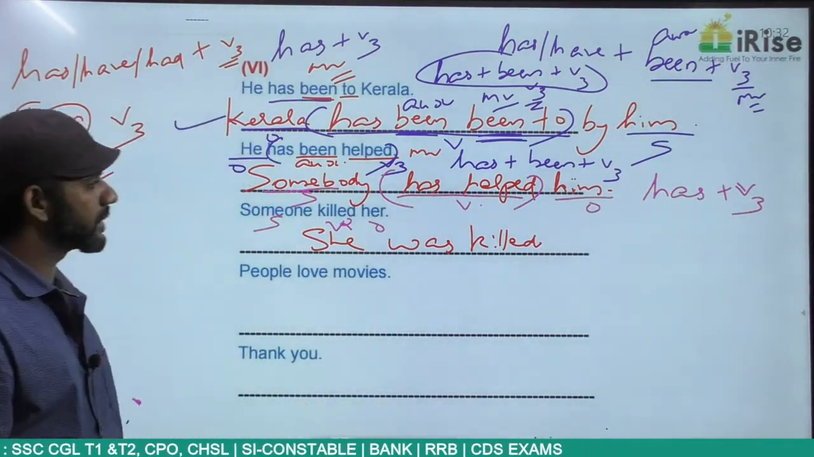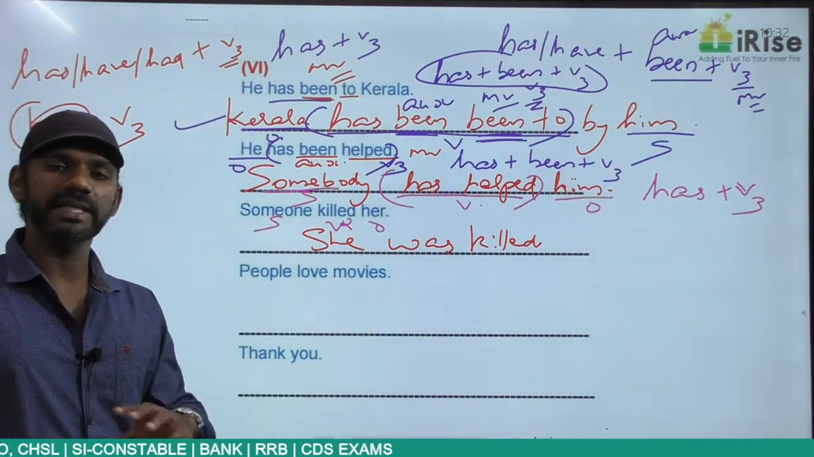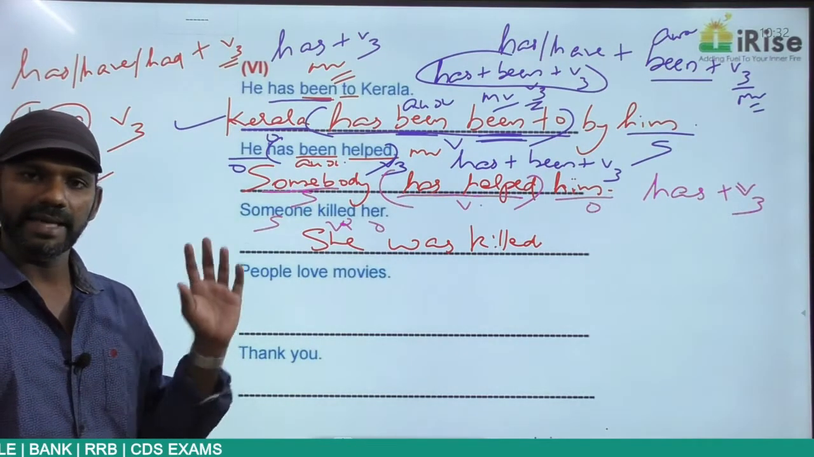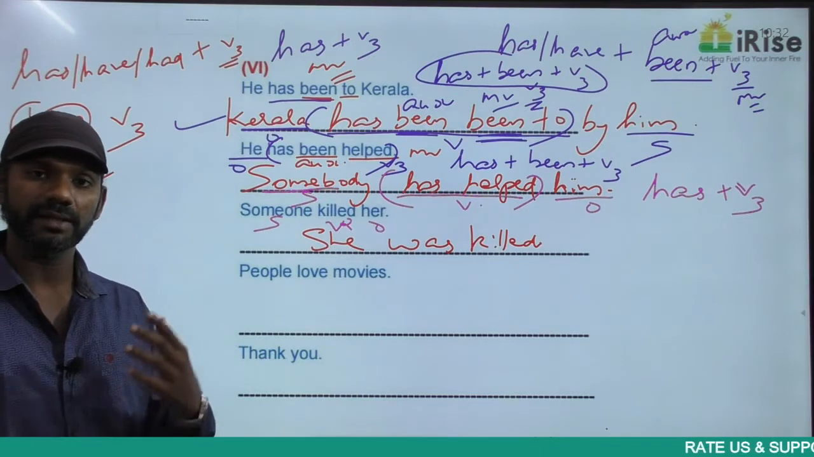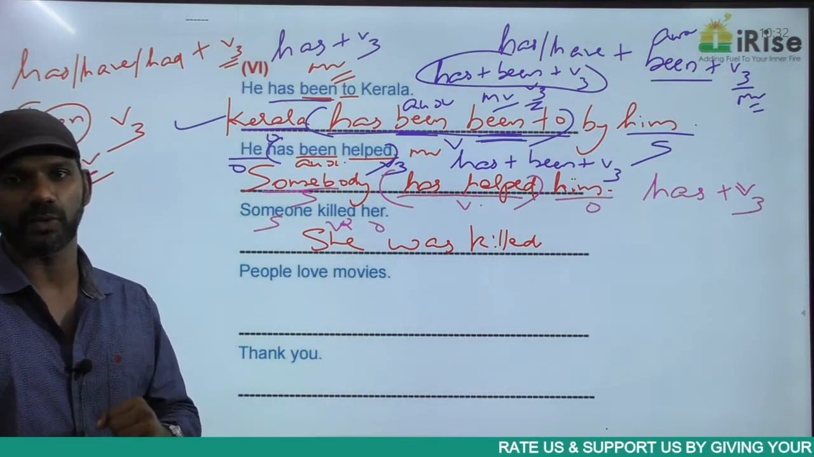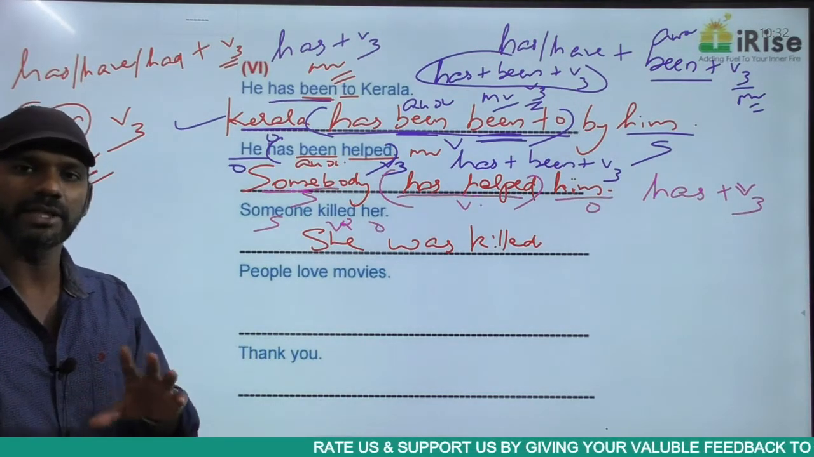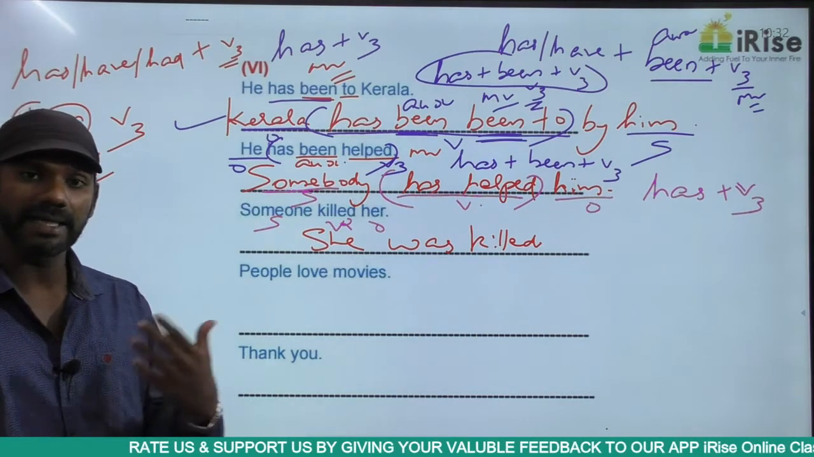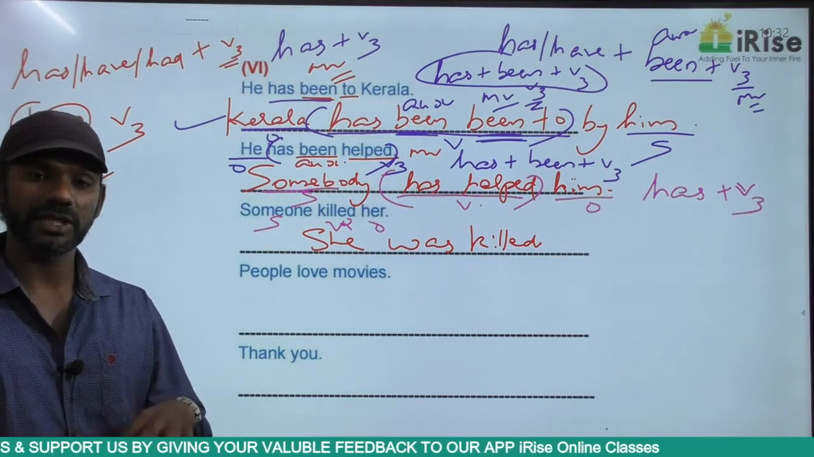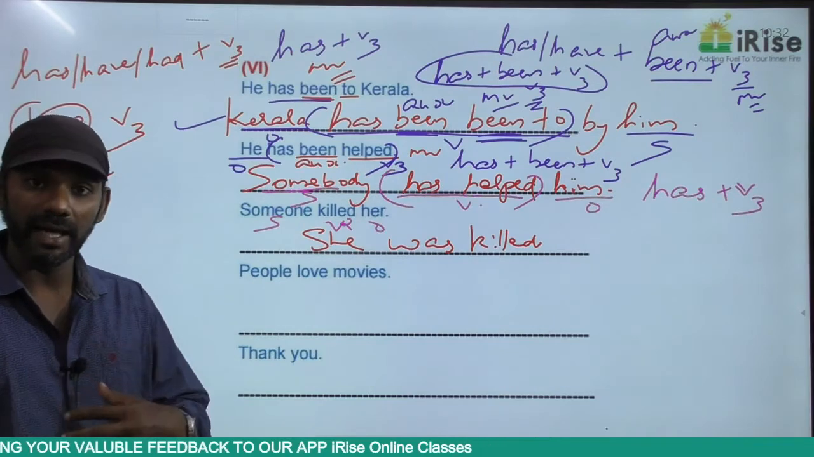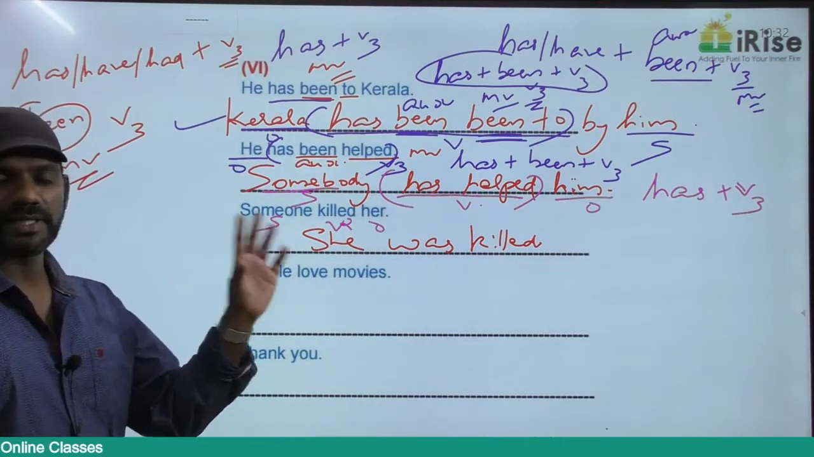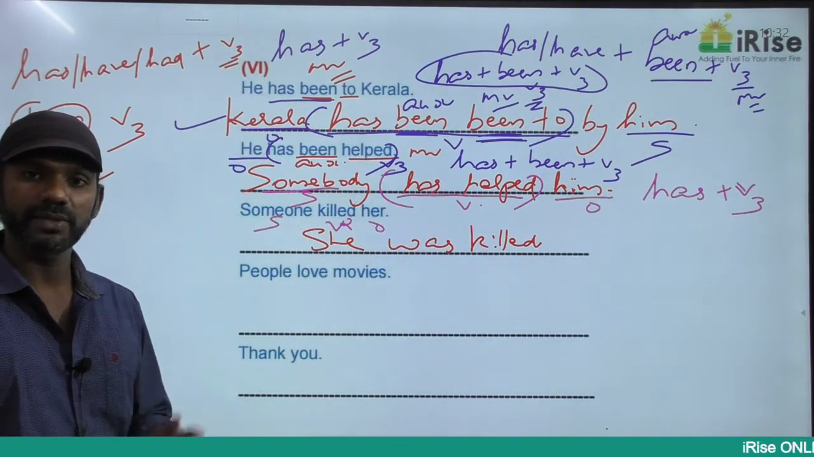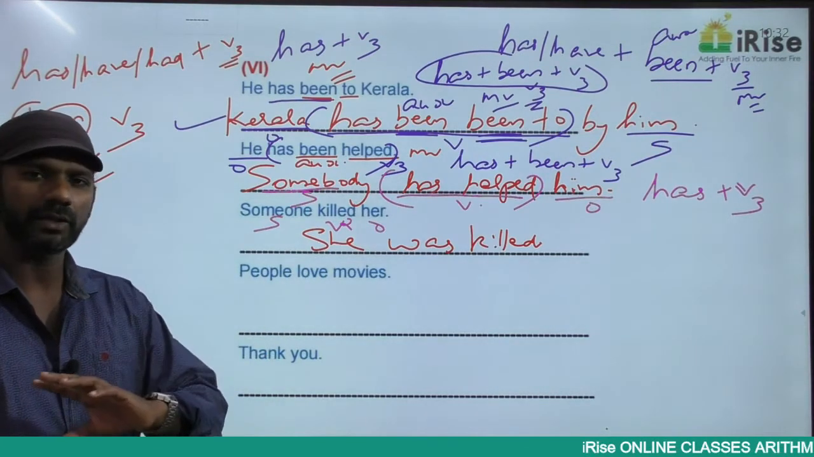That's fine, because someone is a very general subject. In the active voice, if the subject is general, the general subject is not required in the passive voice. There's nothing wrong in mentioning it, but it's not required. If I say I killed her, then it must be she was killed by me, because the pronoun I is a very specific subject.